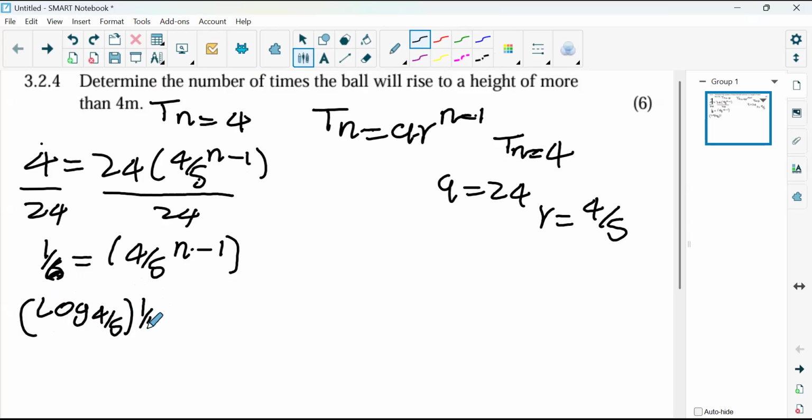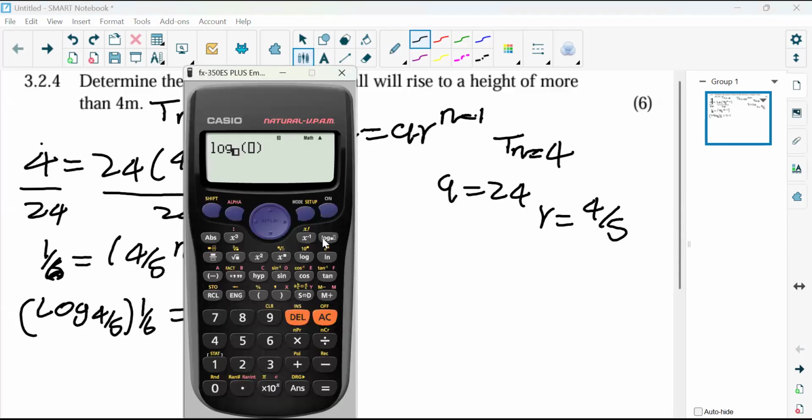1 all over 6. Then we're going to go to our calculator and look for the log that has some blocks so that we can put the 1 all over 4, all over 5 and 1 all over 6. Here's the log. You need to choose the right log, and then you open the bracket. It's already opened the bracket, and close the bracket. So now we just type.